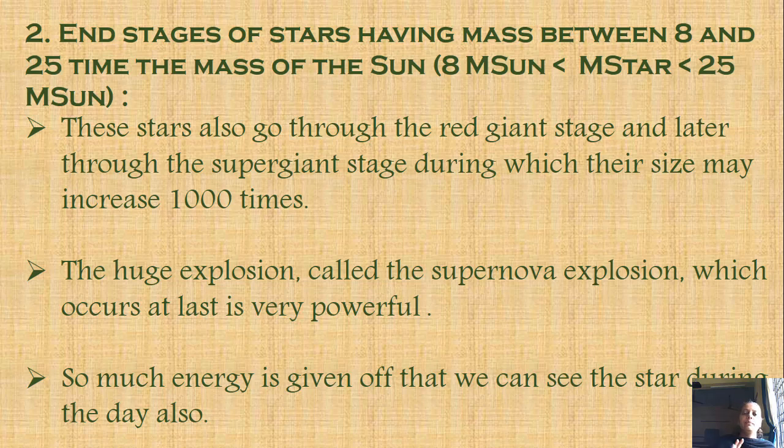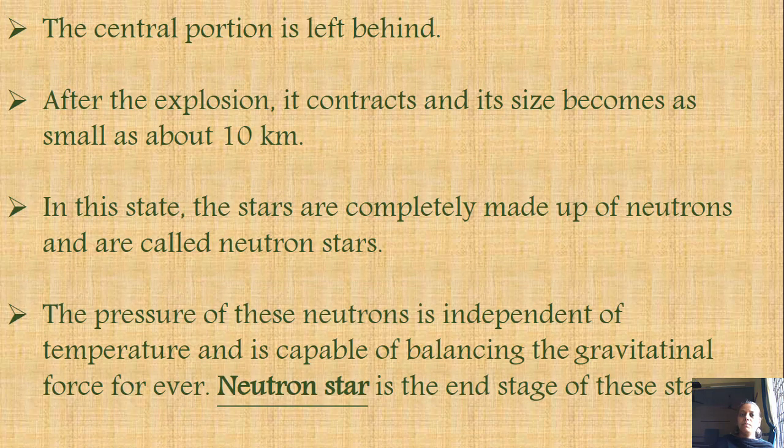Only its radius remains 10 kilometers. See how huge it was. Its mass was between 8 times and 25 times the mass of the Sun, and now it has contracted so much that its radius is just 10 kilometers.